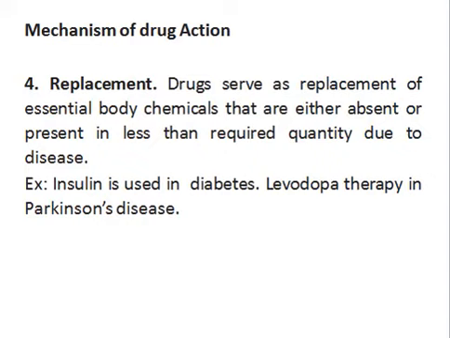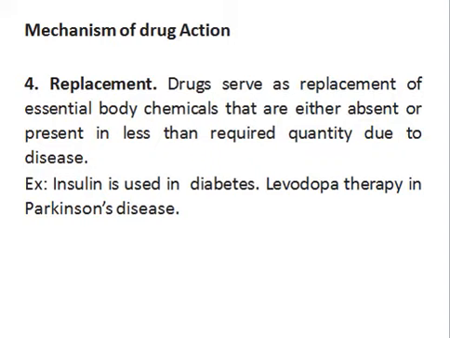Either no insulin is being produced by the pancreas or it is produced in very small amounts. So we give insulin externally. We are providing a replacement for a chemical that your body cannot produce enough of. This is a type of replacement.